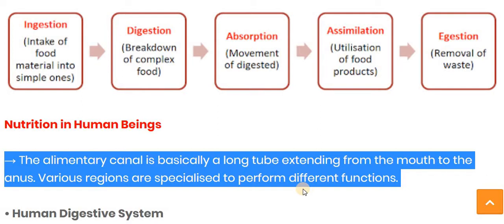These are the main organs which directly participate in the digestive system. Other than the main organs, there are supportive organs, or you can say supportive glands, which also help in digestion. In that, the salivary gland, pancreas and liver, we have to write down.